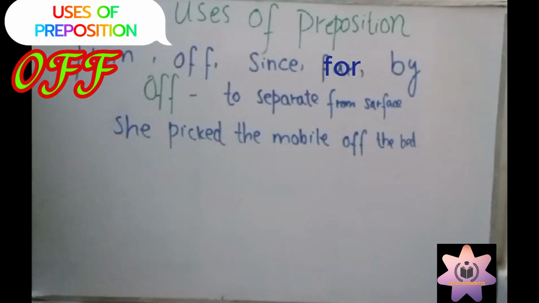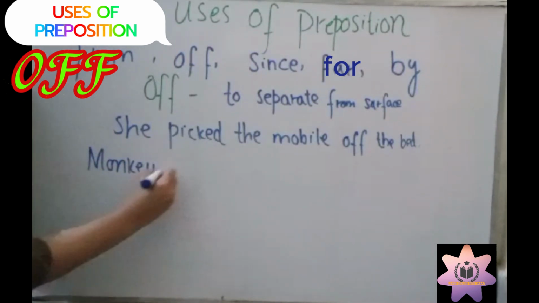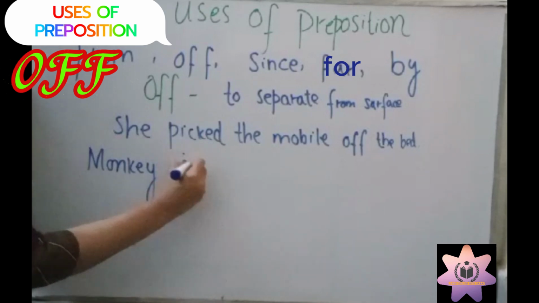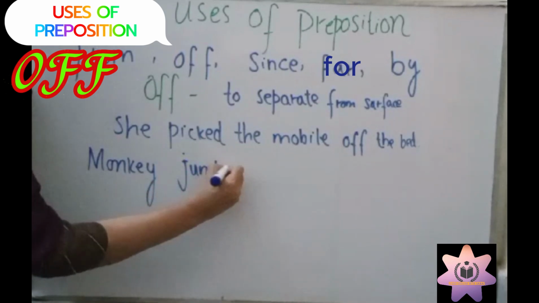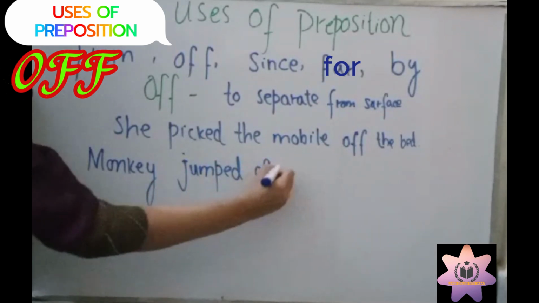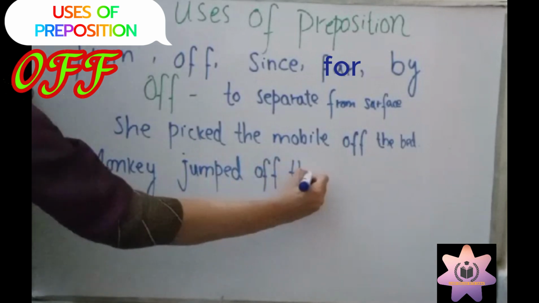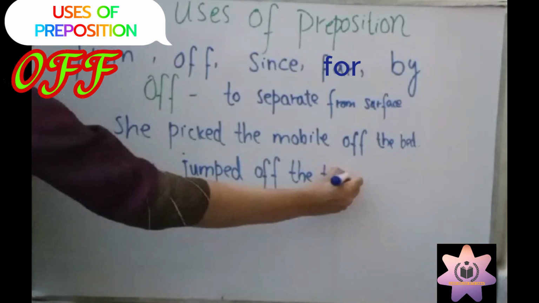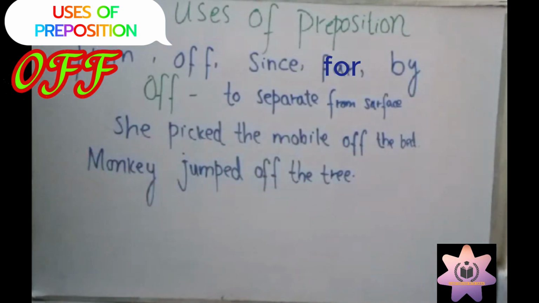Okay, and the monkey jumped off the tree.